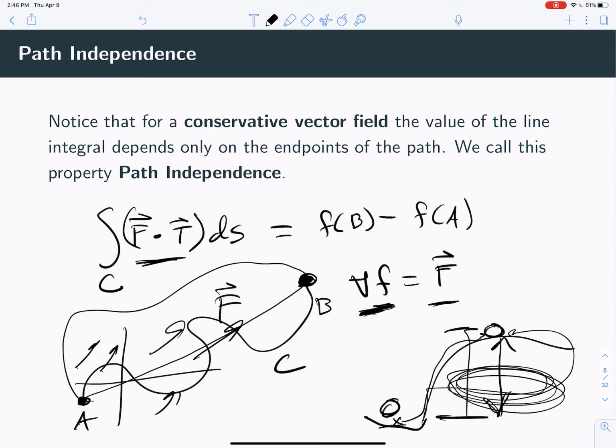It only matters where you start and where you stop, how much that potential energy changed. It doesn't matter how you got there, right? Now, you maybe drove around a bunch, but the change in potential energy is just the change in height, in a sense. Okay, so that's called path independence.